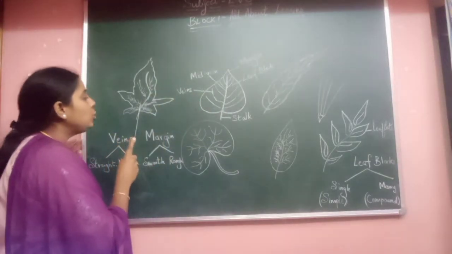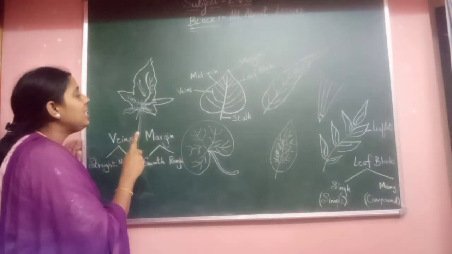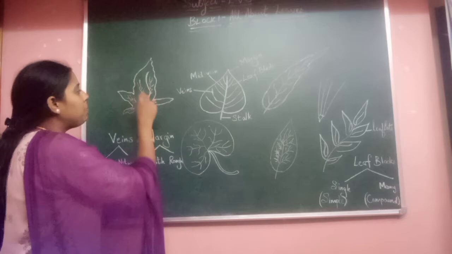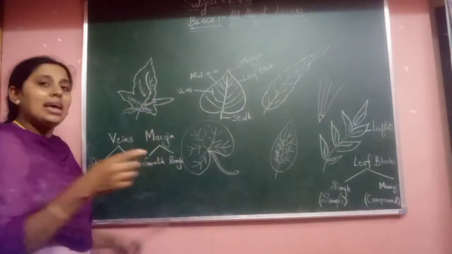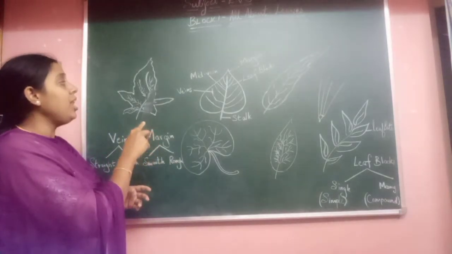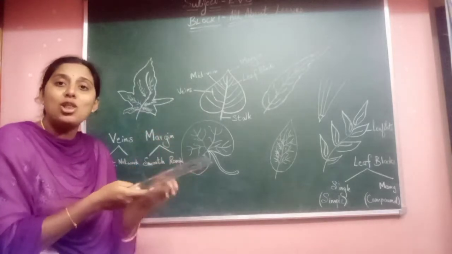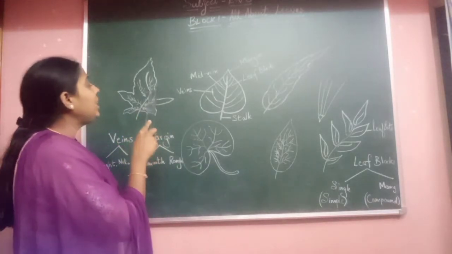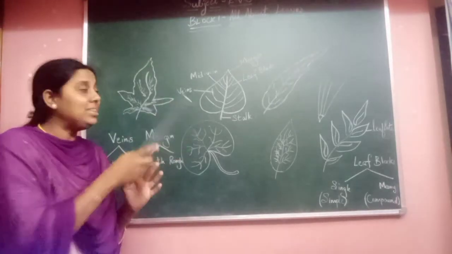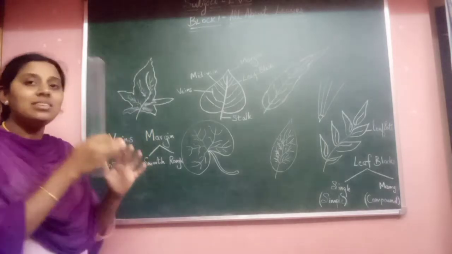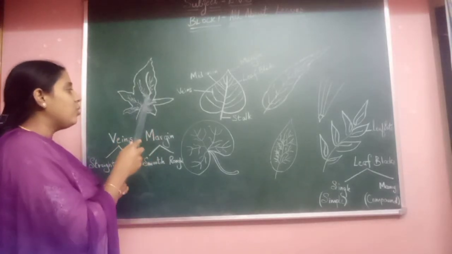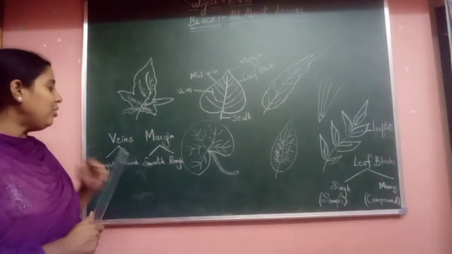And then to the midvein, there are so many veins attached, right? There are so many lines passing through the midvein, as though they are forming a network. Yes, children. So again they have small lines, the smaller veins which again run through the veins. So they are forming a network. There are so many lines attached to the midvein, so it is a kind of network formed, right? So they are called the veins. Okay, kids? Yes, veins.